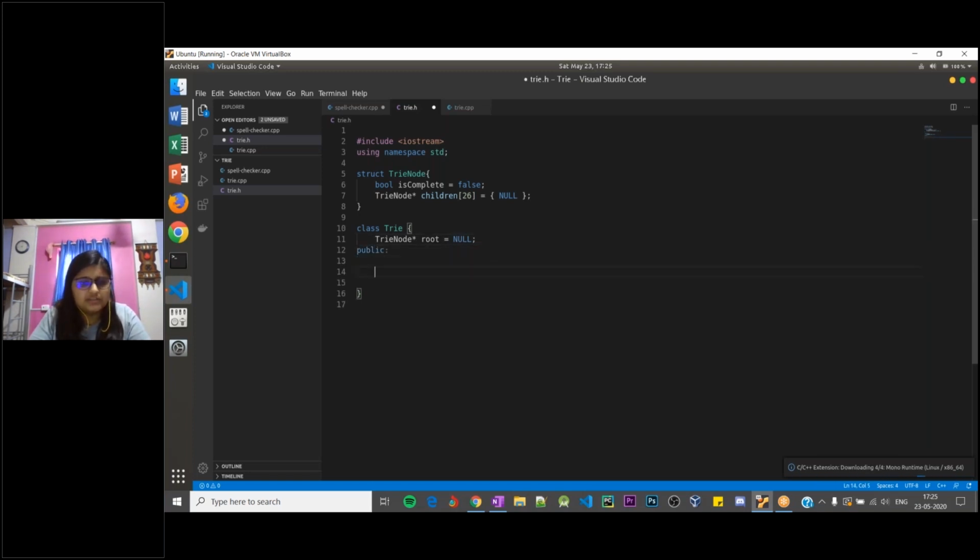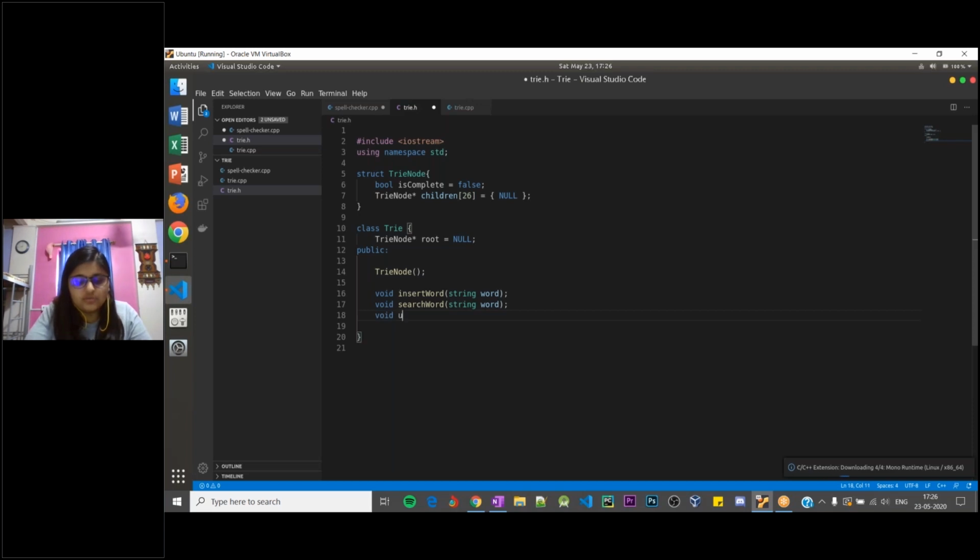In the public section, I will require a constructor to actually allocate space to the root node, as well as functions for inserting a word. Insert word would take a string as a parameter, a word that it needs to insert. Then we would also require a search word. We need to search any word that we insert in our trie data structure, right?